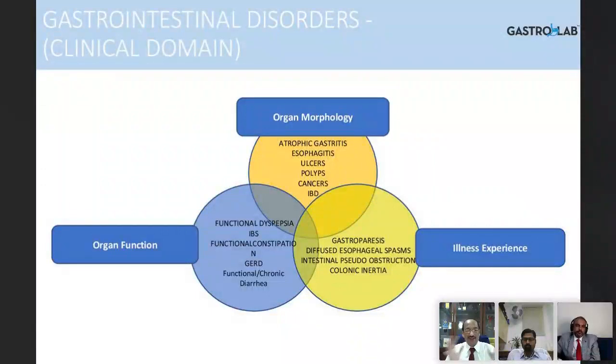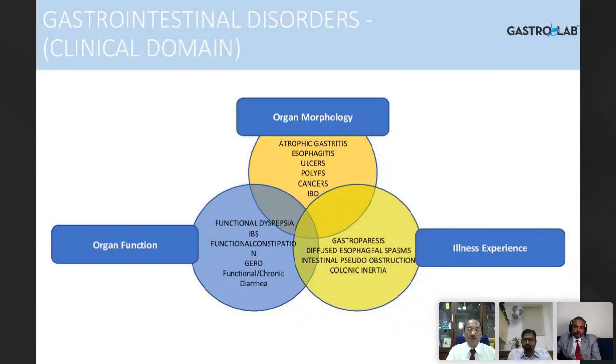And the Rome criteria divide it into 2 types. One is the epigastric pain syndrome, which typically resembles an ulcer disease, but you do an endoscopy, you don't see an ulcer. The other component is the postprandial distress syndrome, the PDS. There, after food, the patient feels heavy and bloated until the food leaves the stomach. So then you have irritable bowel syndrome, functional constipation, GERD, and then functional or chronic diarrhea. All these could be functional.